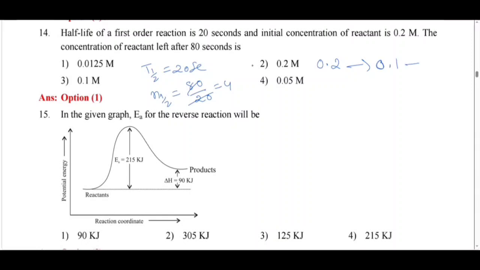For 0.2, half-life means 50% gets reduced, so it becomes 0.1. This is one half-life. Then 0.05, that is the second half-life. Then 0.025, that is the third half-life. For the fourth half-life, 0.025 divided by 2, you get 0.0125. So option 1 is correct.